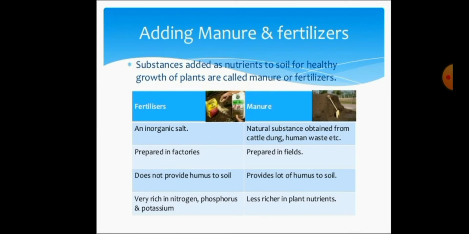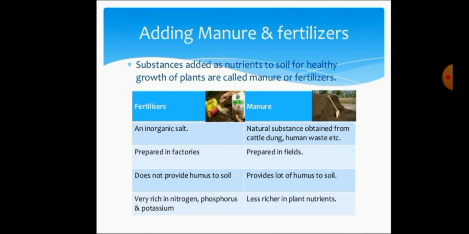Why do you have to add manure and fertilizers? With continuous growing of crops in the same land, the soil will lose its fertility or nutrients. For that reason, we have to increase the fertility or nutrients in that area of soil.